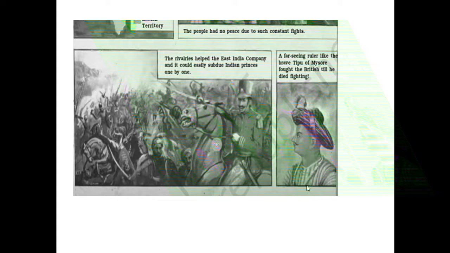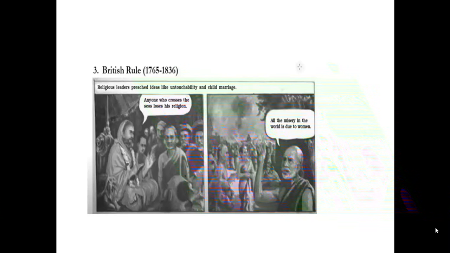So this is all about the company's conquest from 1757 to 1849. The next, third part is the British rule. Now this was from 1765 to 1836. This was about the British rule.